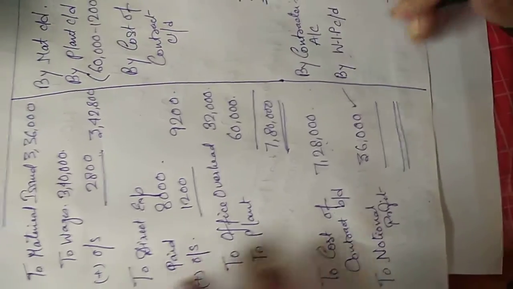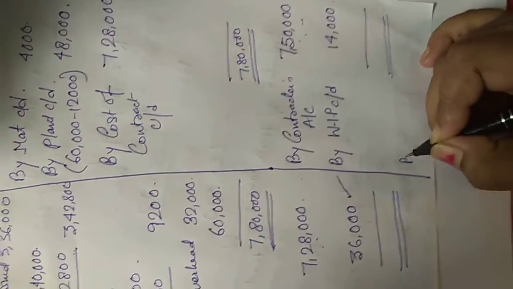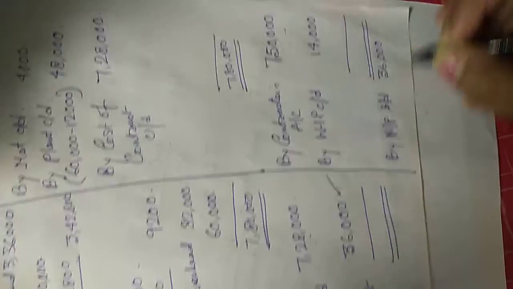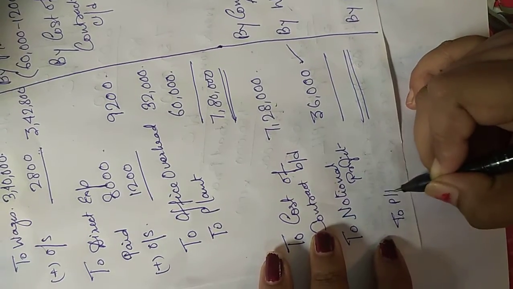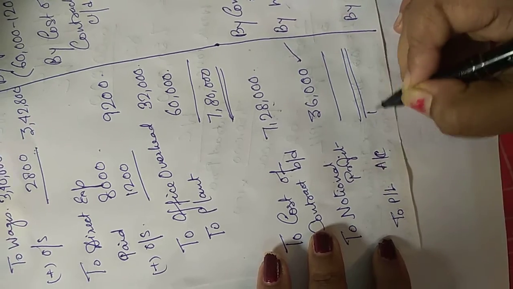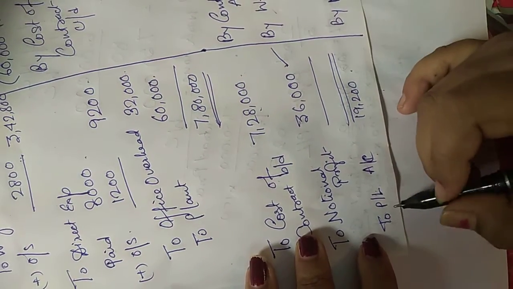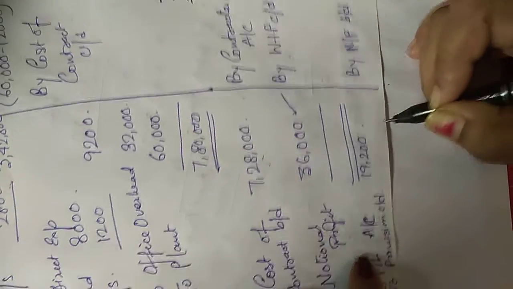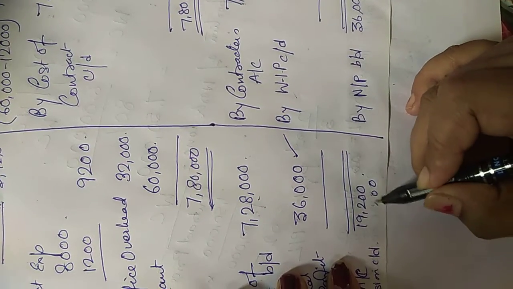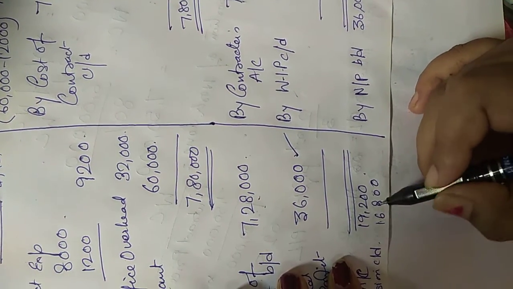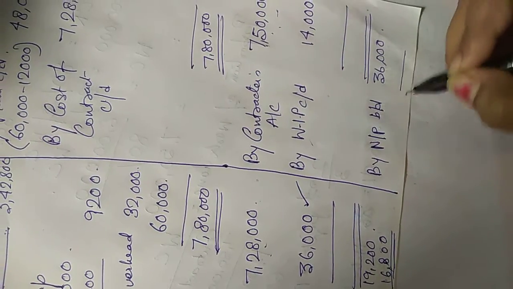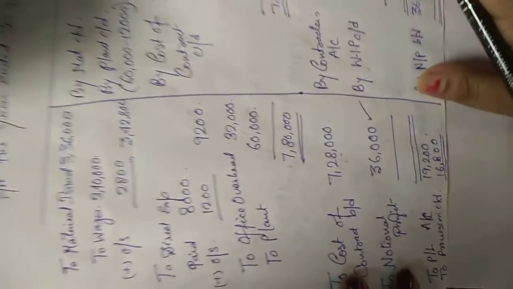19,200. So here we will write, no space, but I think we can manage it over here, by notional profit BD 36,000, to profit and loss account 19,200, and for the balance figure we will create a provision, to provision CD. We create a provision for 16,800. So with this the sum is over.